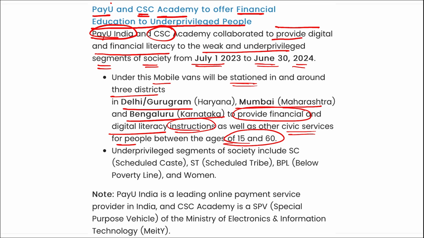So coming back, it is PayU and CSC Academy. They are offering financial education to the underprivileged section, right? And under this, various mobile vans will be stationed in and around the 3 districts, that is Delhi, Gurugram, Mumbai and Bangalore, to provide financial awareness.